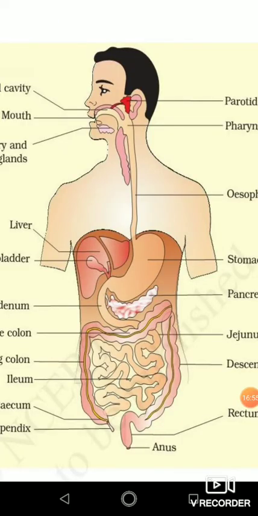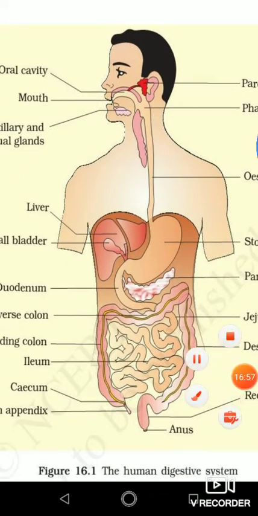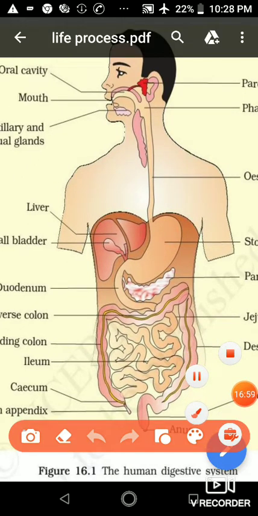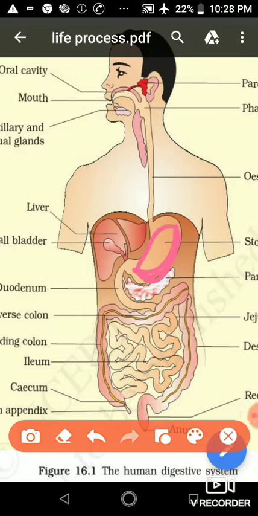because mucus forms a thick layer. Because mucus forms a thick layer, HCl cannot touch the wall of the stomach. So we can say that this mucus prevents the contact of HCl and our stomach wall.